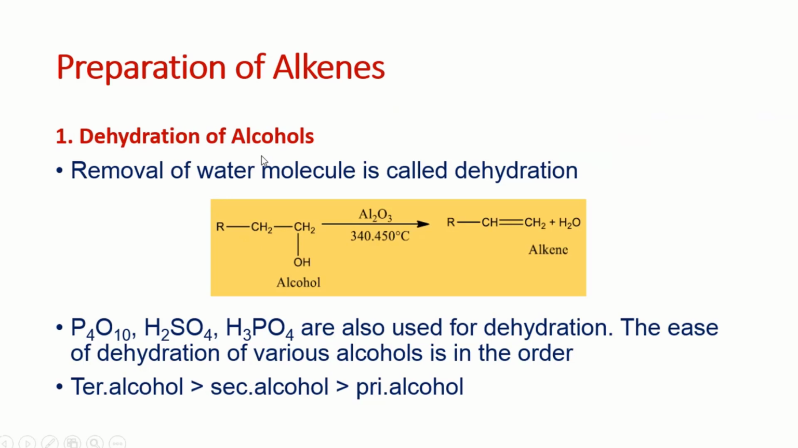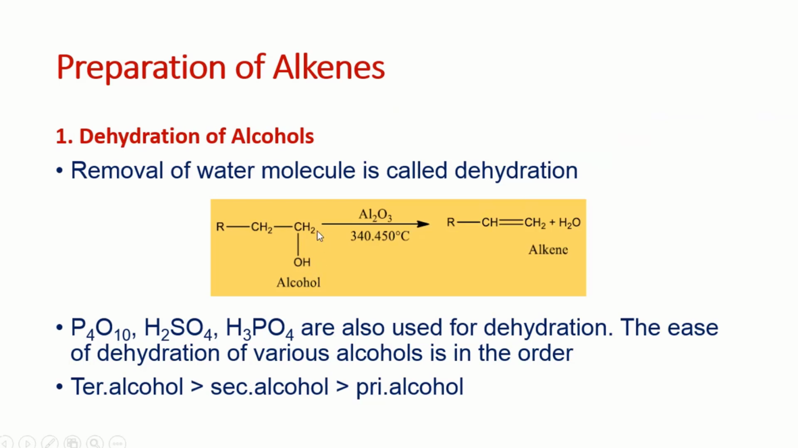So dehydration of the alcohol: D means removal, hydration means water. So by removal of water from the alcohol, we can make the alkene. This is the elimination or removal of water from the alcohol, and this removal of water is called dehydration.